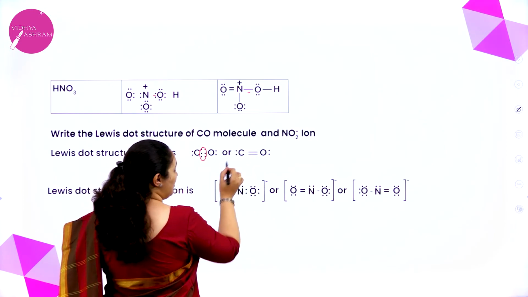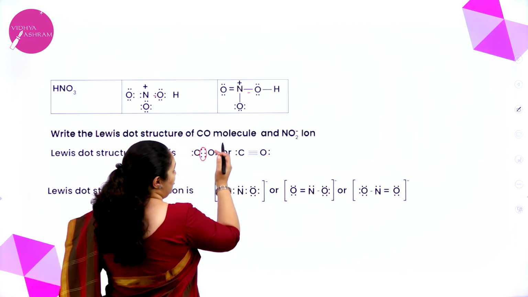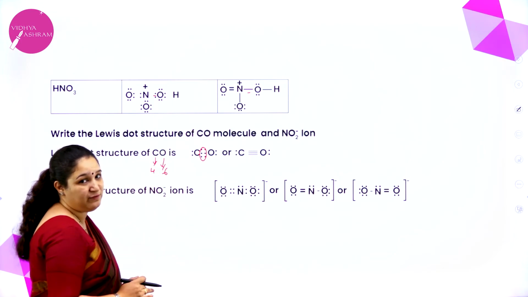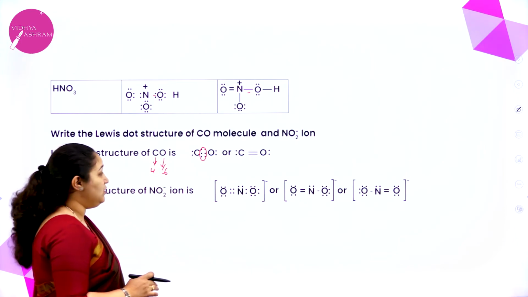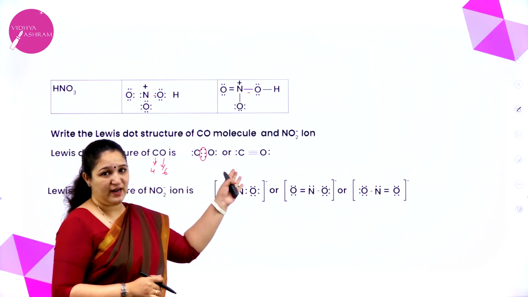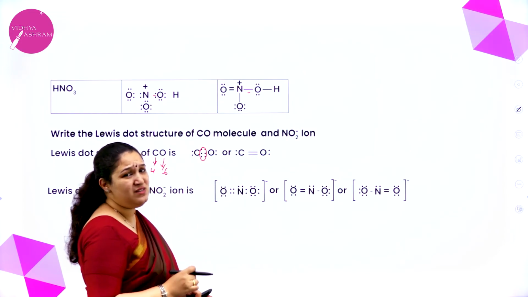But here of course carbon has got 1 extra electron than normal, so it gets a negative charge, and oxygen has got 1 electron deficient. Correct, no? So this is the most stable one which you can write. There are different forms of again writing carbon monoxide, which is called as the resonance structures.